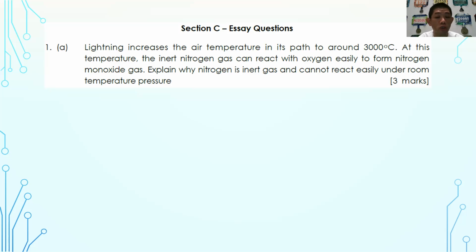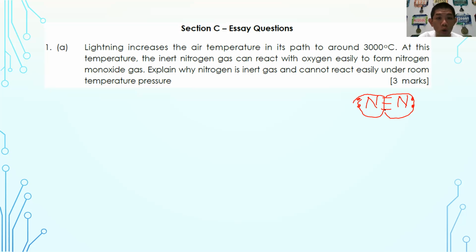So this is a very specific question asking about nitrogen. Just for your information, nitrogen has the following Lewis structure, and once you're able to understand the Lewis structure of the nitrogen molecule, you'll understand why it is so hard for nitrogen to react. Looking at the nitrogen molecule, it contains an N triple bond N. Furthermore, the size of the nitrogen atom is small, so between the two nitrogen atoms, it has a short and strong triple bond. So these are the factors that you might want to explain, why nitrogen is relatively inert under room temperature and pressure.